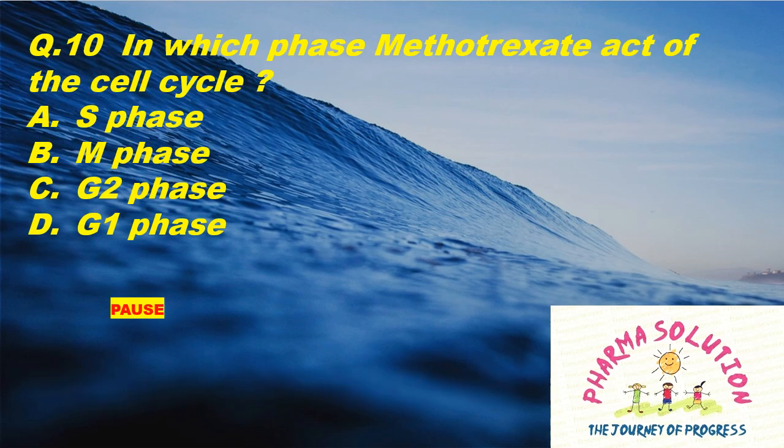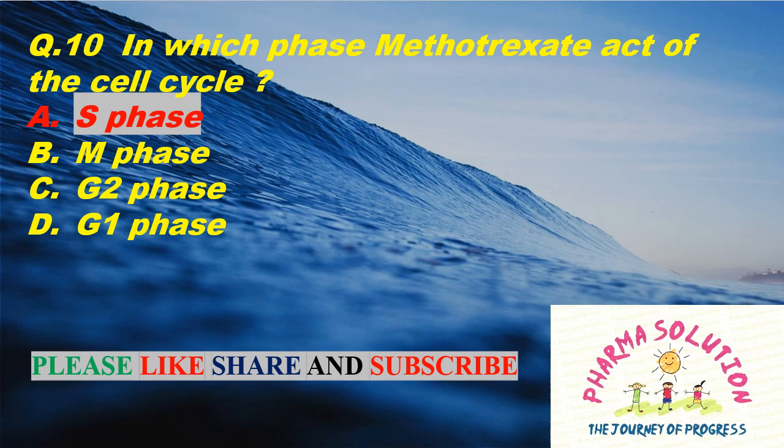Question 10. In which phase of the cell cycle does methotrexate act? Option A, S phase. Option B, M phase. Option C, G2 phase. And option D, G1 phase. And the right answer is option A, S phase.